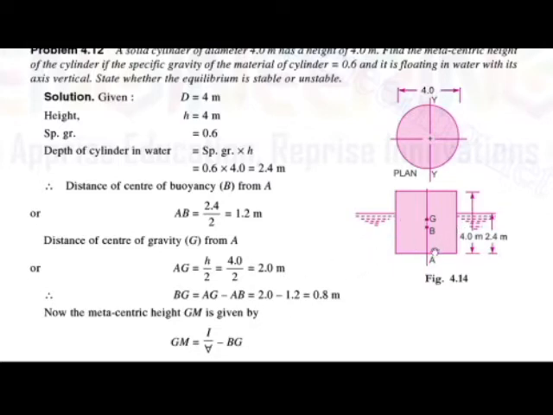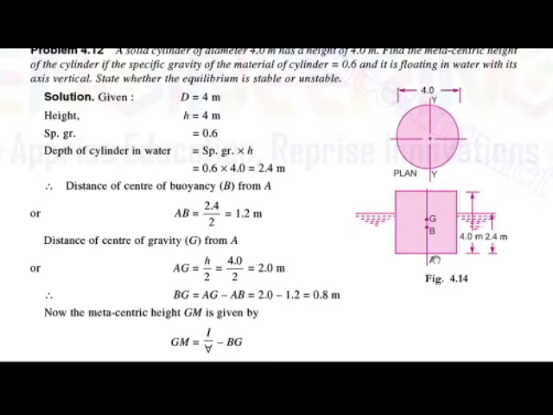Then we will find the AG. As we know that the depth of the solid cylinder is 4 meter, the center of gravity will act exactly at the center of this body. So AG is equal to H by 2, which is 4 by 2, which is equal to 2 meter.